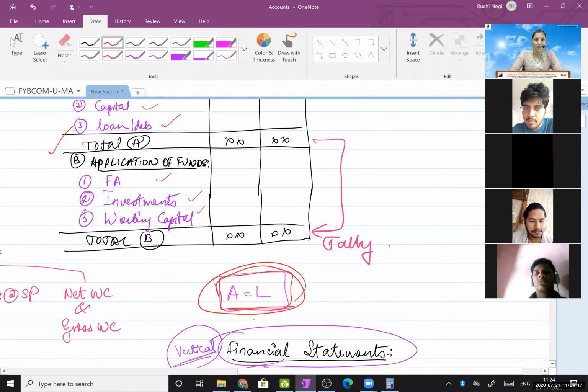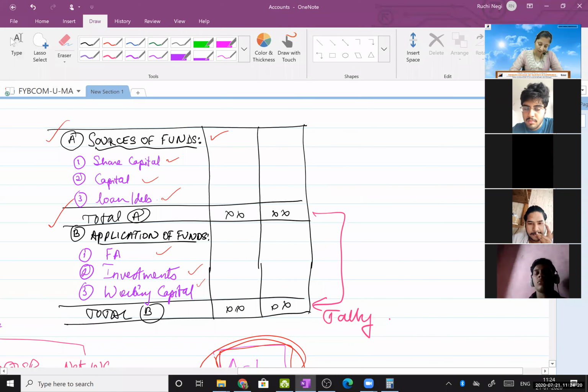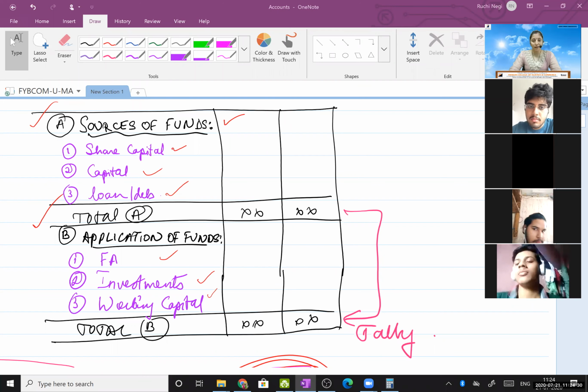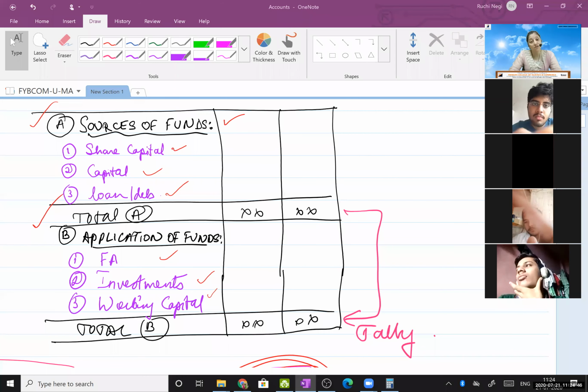A equal to L, and how A equal to L, he will understand this. Are you understanding whatever I'm saying? Acknowledge it in the chat box. Do you agree? A science graduate, don't think from your point of view. You all are commerce background students. Just think a science background and an engineering background, who wants to do MBA in future or wants to do CA in future. Obviously, they are eligible. They can do. But do you think this statement will be easier for them to understand rather than understanding a ledger? Rather than understanding a balance sheet, this is easier for them.